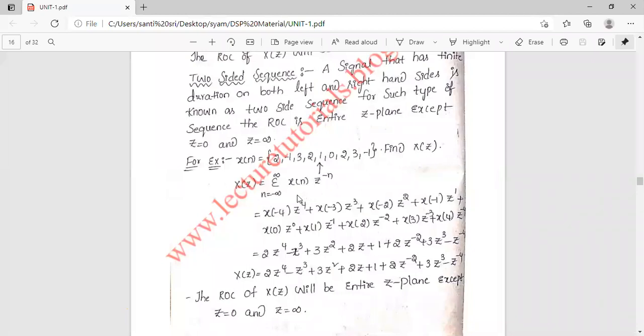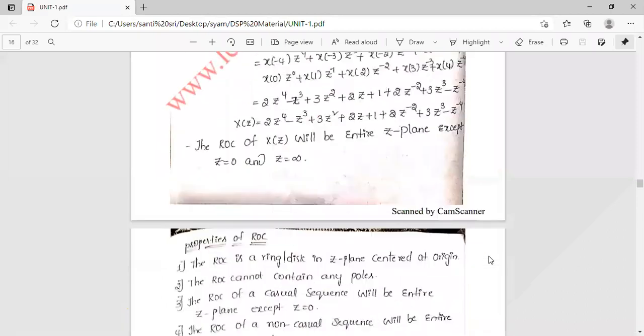So here the sigma varies from minus infinity to plus infinity, but here it varies from minus 4, minus 3, minus 2, minus 1, and 1, 2, 3, 4. So by solving this, we'll get the solution as X of z equal to 2z power 4 minus z cube plus 3z square plus 2z plus 1 plus 2z power minus 2 plus 3z power 3 minus z power minus 4, right? Okay, so the ROC of X of z will be the entire z plane except at z equal to 0 and z equal to infinity.